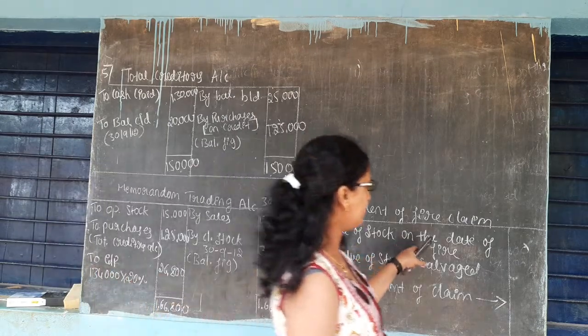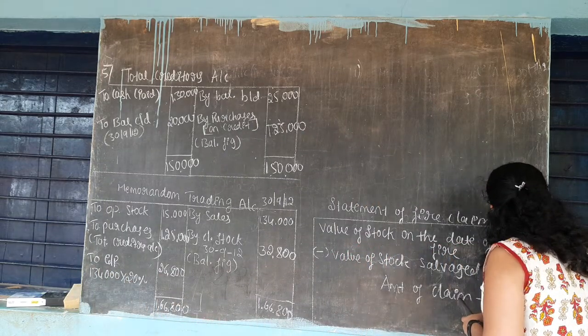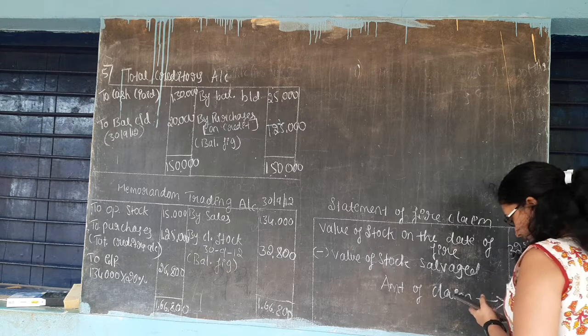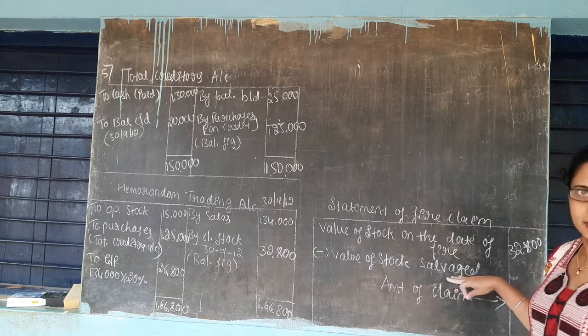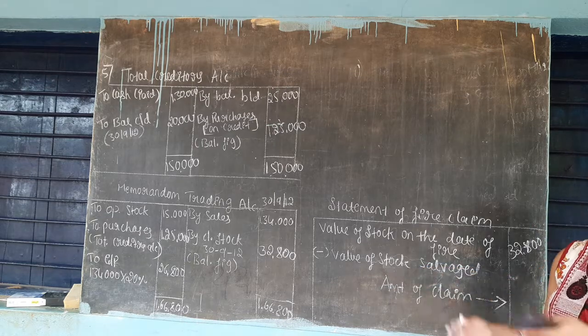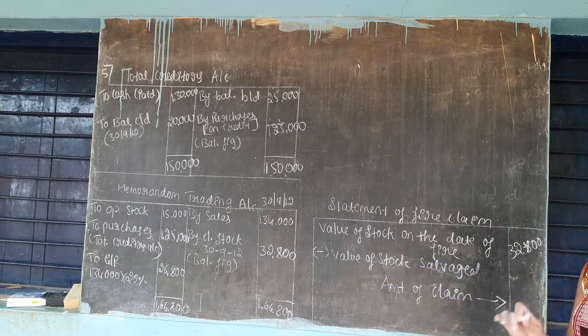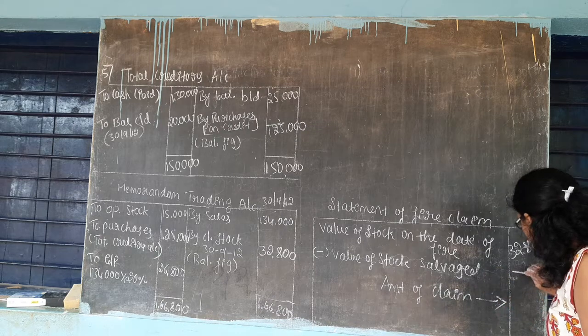So this is the closing stock available at the time of fire. Value of stock on the date of fire is 32,800 rupees. If it's given in the question that stock has been salvaged, meaning stock has been secured, then you can write it. But in this question, they haven't given any salvage stock.